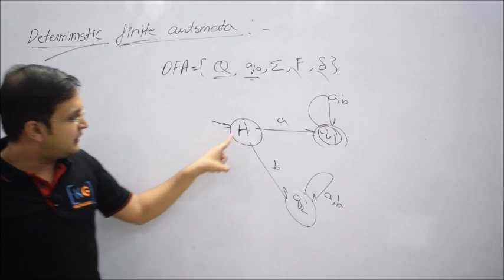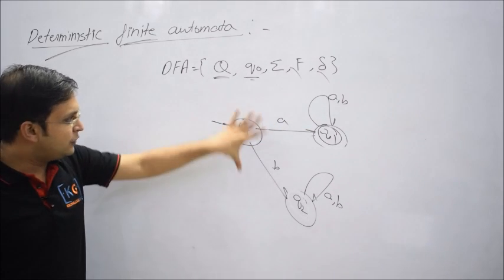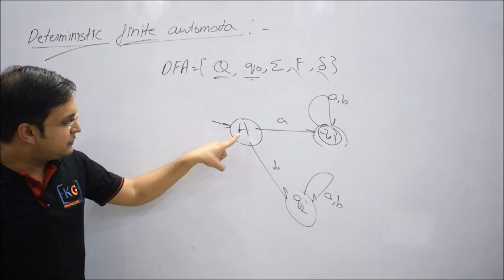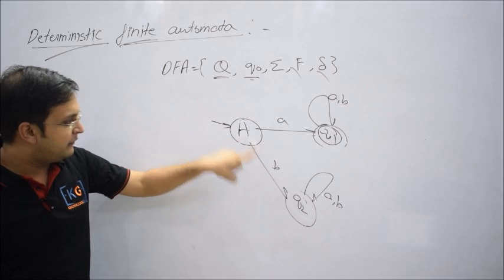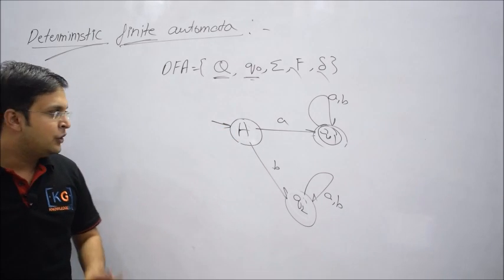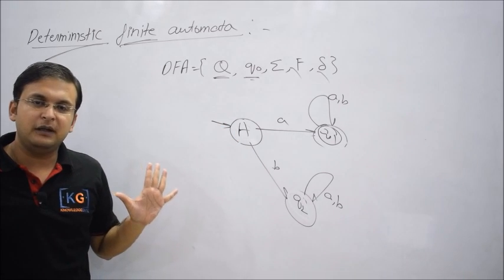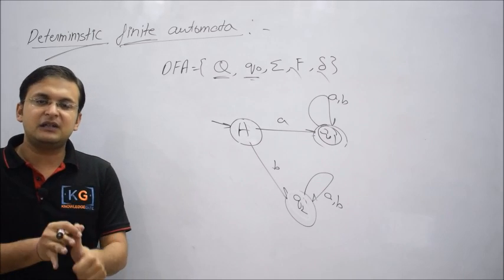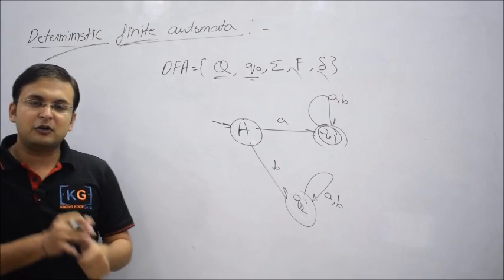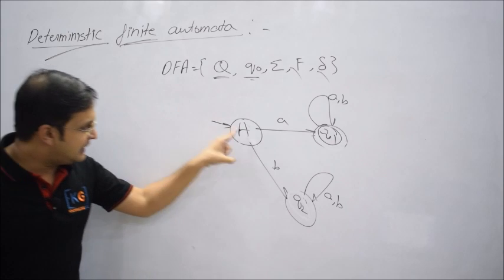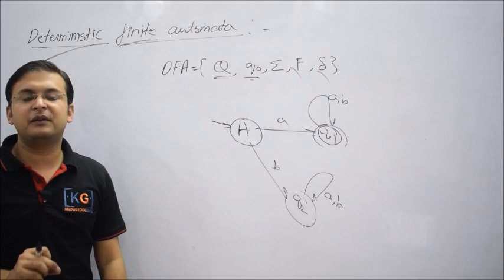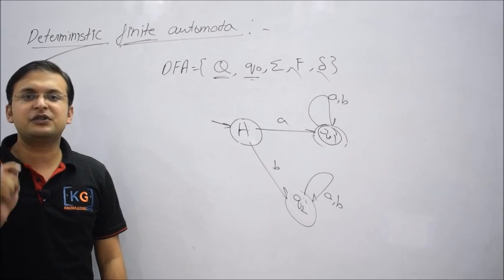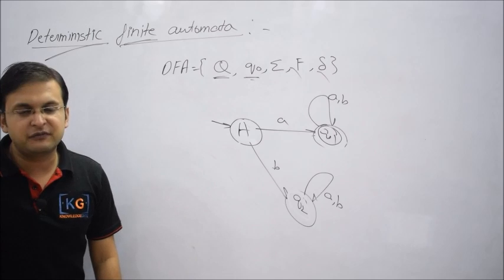So you see, on small a I go here and there is no other transition for small a. And on state A, if I get small b, I go to Q2, no other move for small b. So again, understand this point. When can you say a machine or a finite automata is deterministic? On any state, on any input symbol, we can have at most one transition. You cannot have more than one transition.